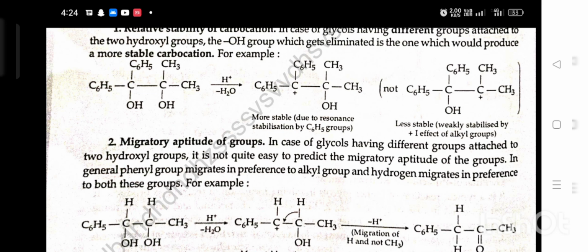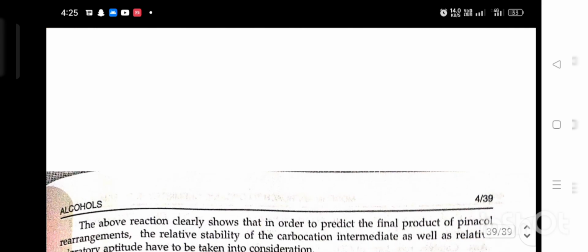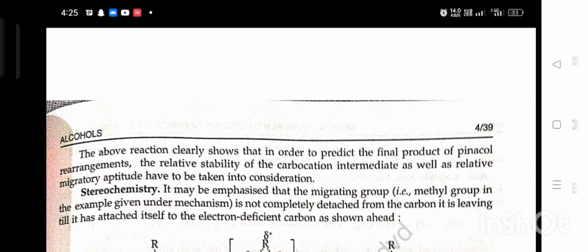In general, phenyl group migrates in preference to an alkyl group, and hydrogen migrates in preference to a phenyl group. The above reaction clearly shows that in order to predict the final product of a pinacol rearrangement, the relative stability of the carbocation intermediate as well as relative